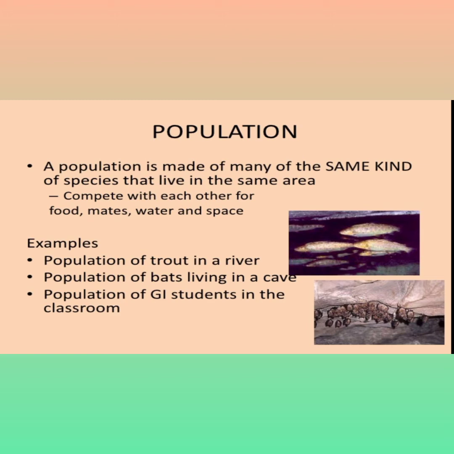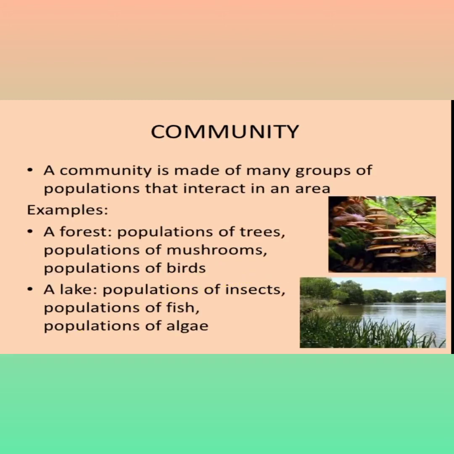For example, the population of trout, or fishes, in a river, the population of bats in living caves, and the population of GI students in the classroom. Then community. A community is made up of many groups of populations that interact in an area.